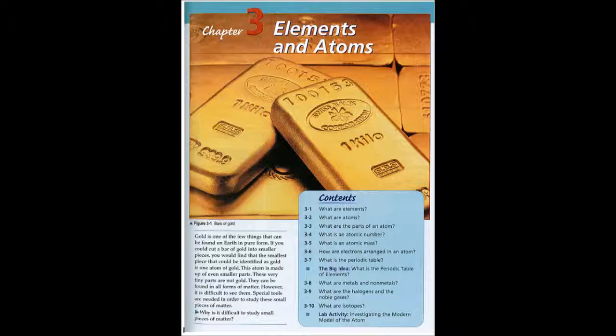Thinking critically. Number 6. Compare. Mercury and oxygen are elements. Explain one way in which they differ from one another. Number 7. Classify. Which of the following substances are elements? A. Gold. C. Mercury. B. Hydrogen. D. Sugar.